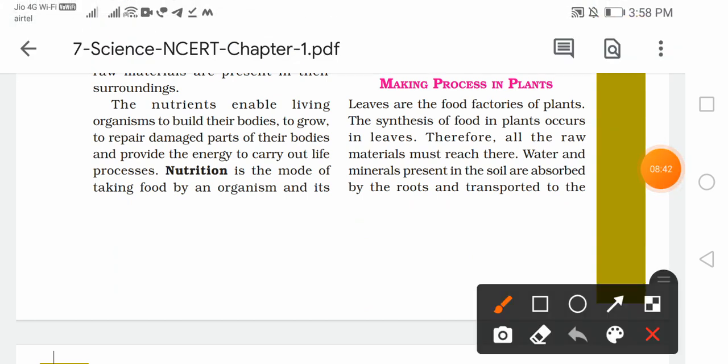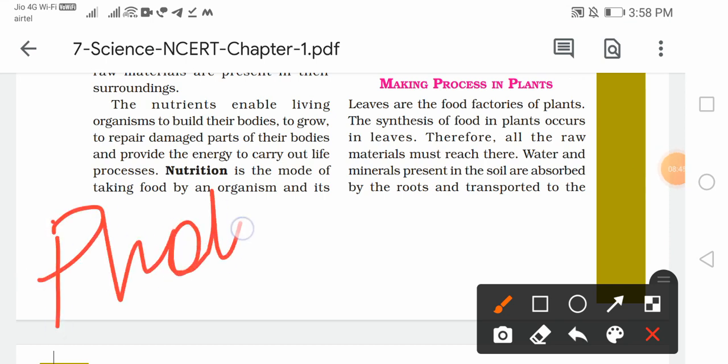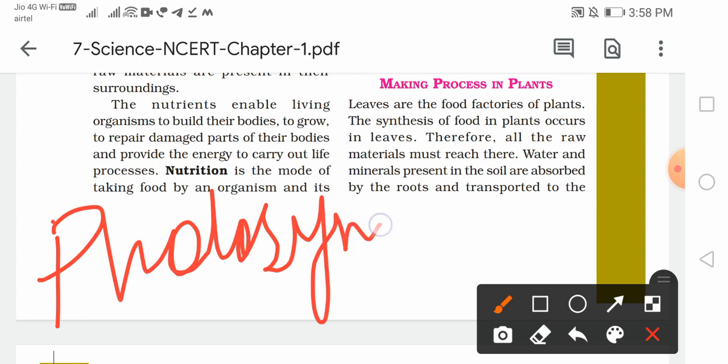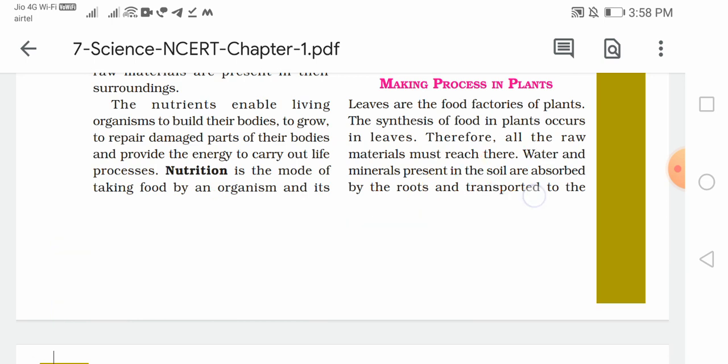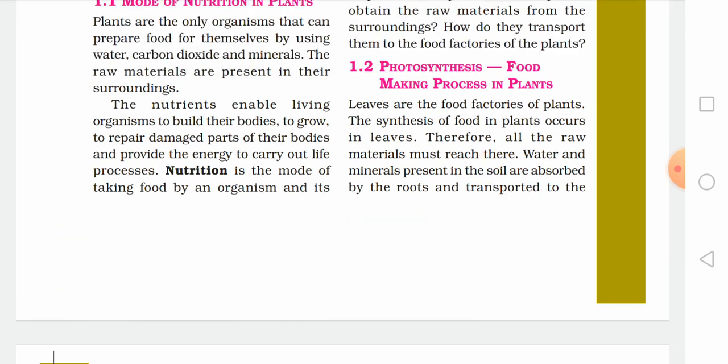Again important है, हम लोग शुरू से पढ़ते आ रहे हैं. The process name is photosynthesis. और synthesis मतलब क्या होता है? Synthesis means to prepare. Synthesis means prepare करना. Now leaves are the food factories of the plant. You get the answer for the above question over here. The question was, who are the food factories of the plant? So leaves. Now the synthesis of food in the plants occurs in the leaves.